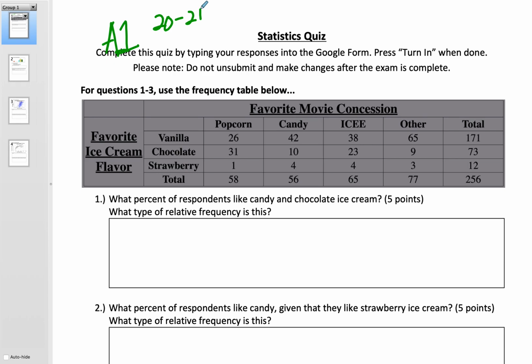Okay, I value improvement, but I'm not just going to give you points. I want you to earn it. I want you to show me your learning. That's what I care about. That's what matters to me.